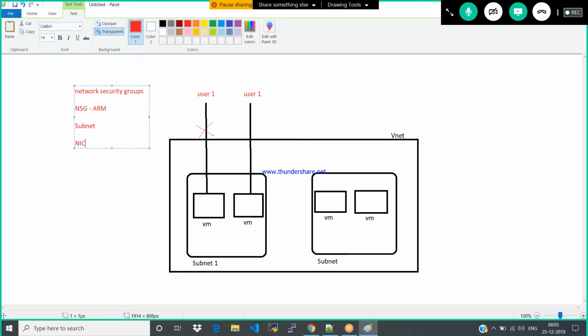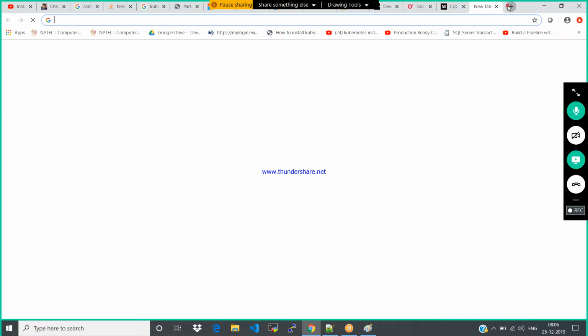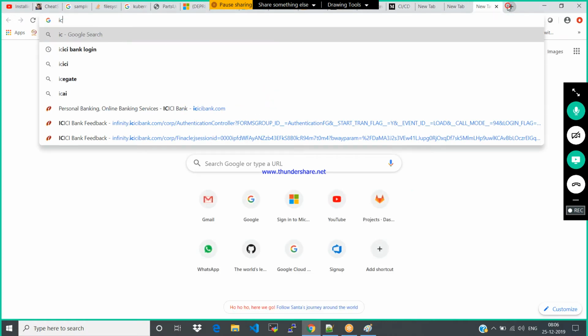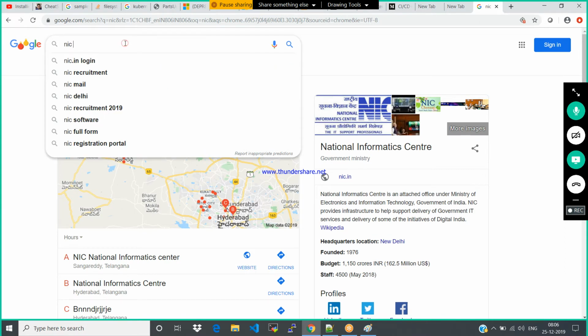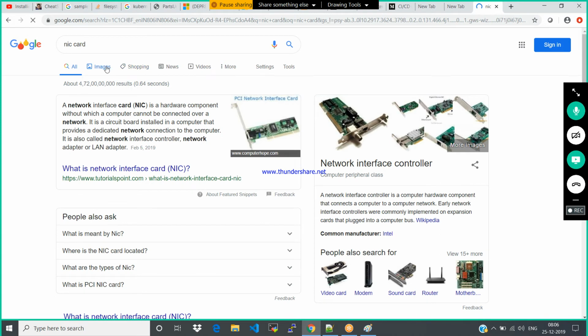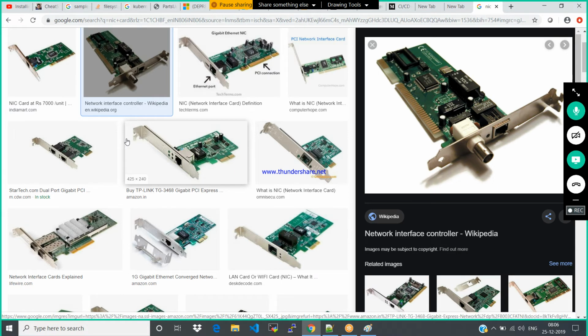What does this NIC hold? I'll show you. This is the NIC. What does this NIC do? It's an interface.